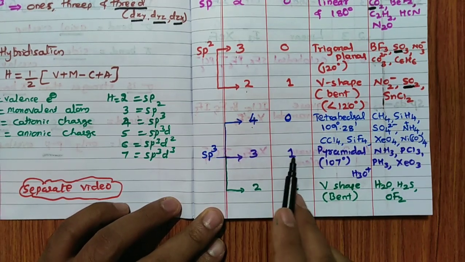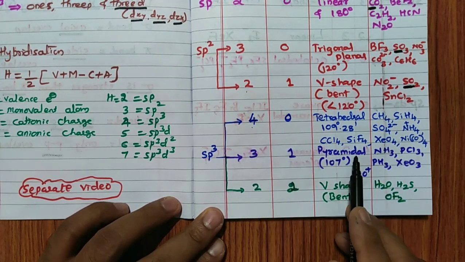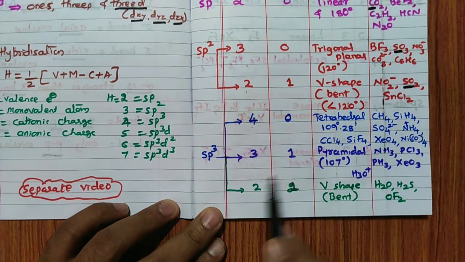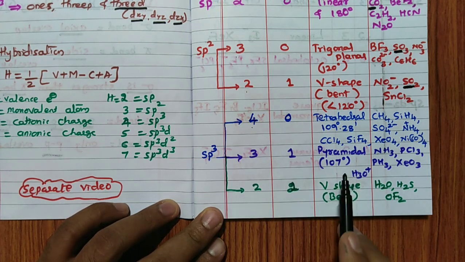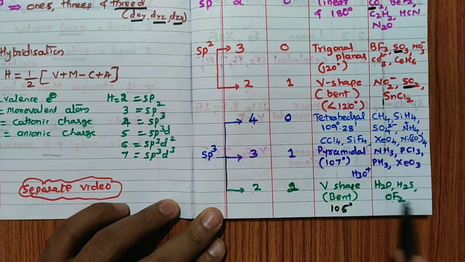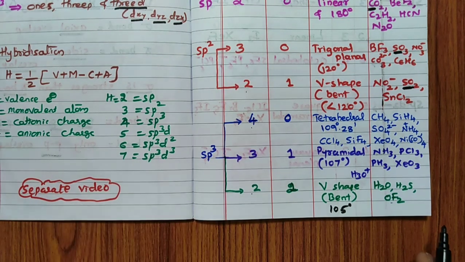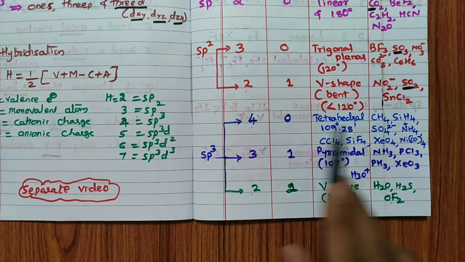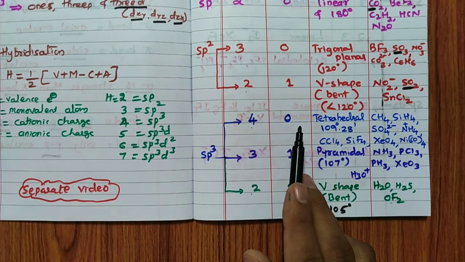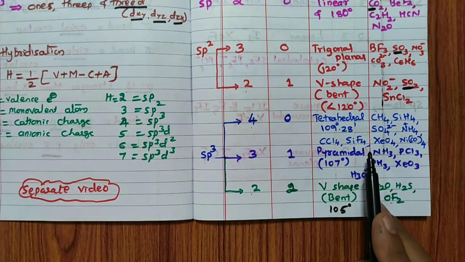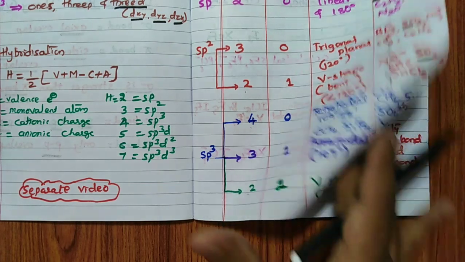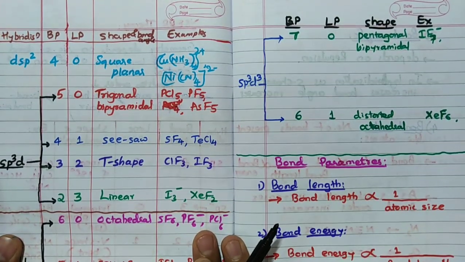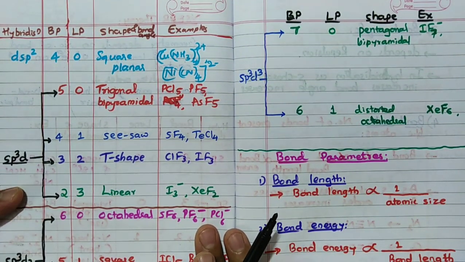But when it is 3, 1, the famous example is ammonia. When it is 3, 1, it is pyramidal shape, meaning 1 lone pair and 3 bond pairs. The angle is 107 degrees; here it is almost 105 degrees. When it is 2, 2, it is V shape or bent: H2O, H2S, OF2. So very simple: sp3 tetrahedral means the standard 4 bond pairs, 0 lone pairs. 3 bond pairs, 1 lone pair is pyramidal. 2 bond pairs, 2 lone pairs is V shape. Remember that.